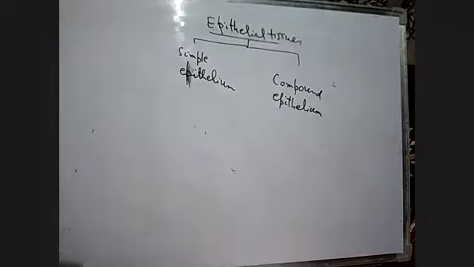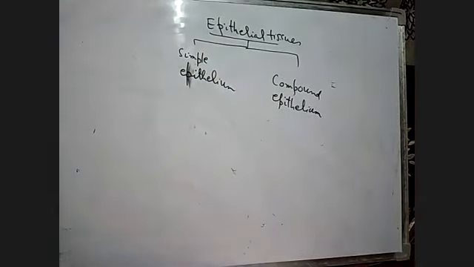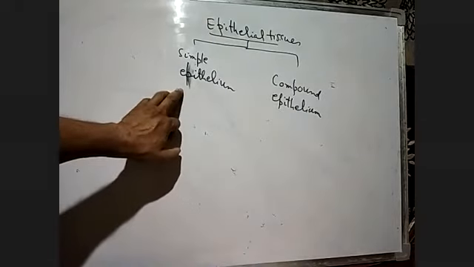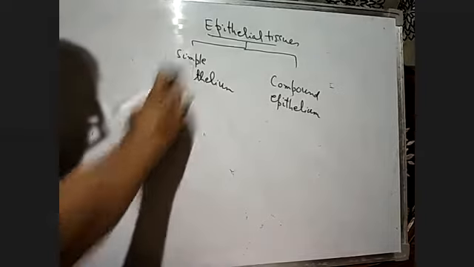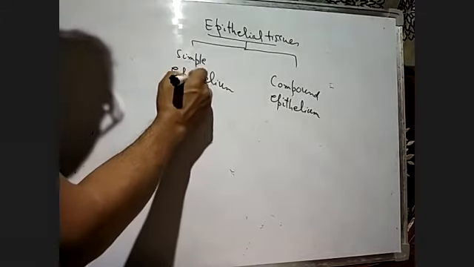Okay, there are two types: simple epithelium and compound epithelium. I think here I have to write EPI, epithelium.